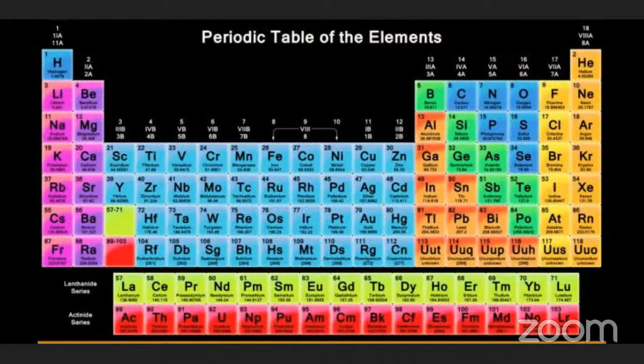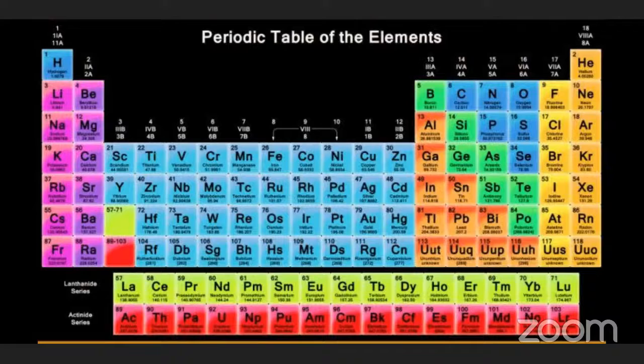Now check the groups. The first group elements are lithium, sodium, potassium, rubidium, cesium, francium. For the first group elements, whatever valence you take, it is one only. That is why it is called the first group. The second A group: beryllium, magnesium, calcium, strontium, barium, radium. How much valency do these contain? 2 only. There is no change in the valency.